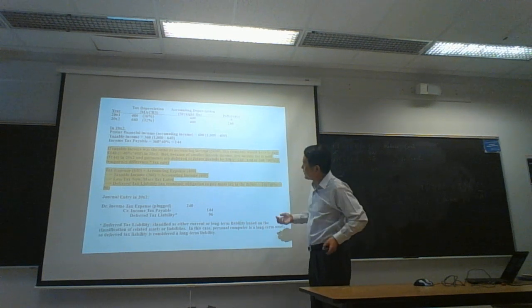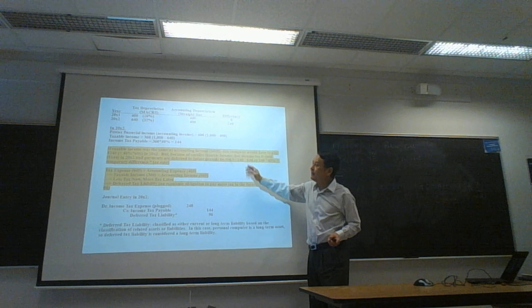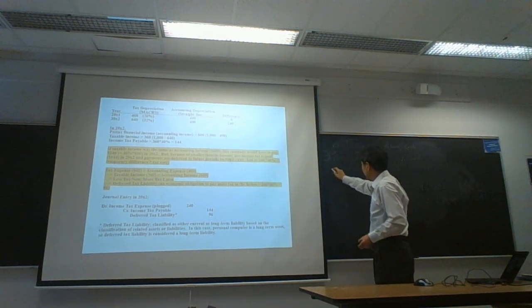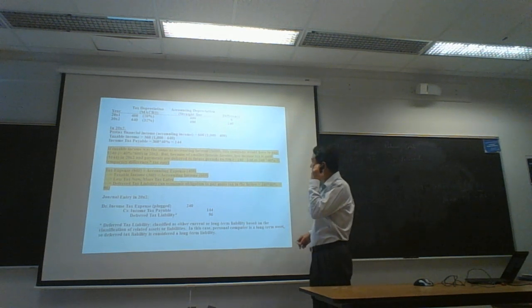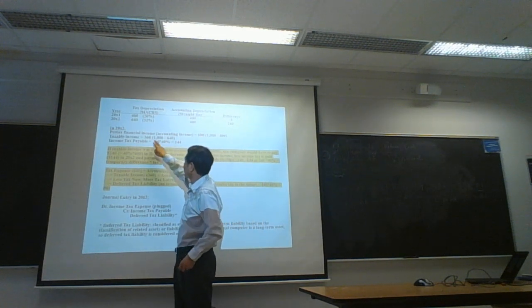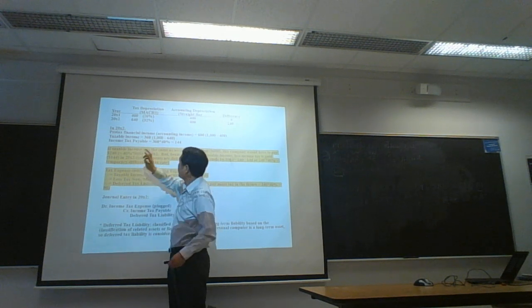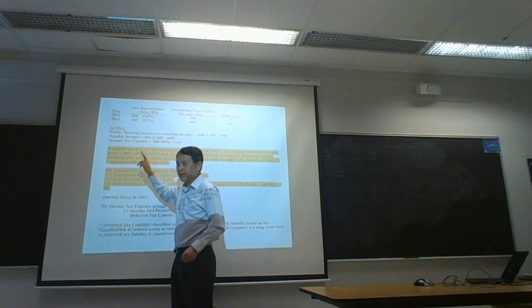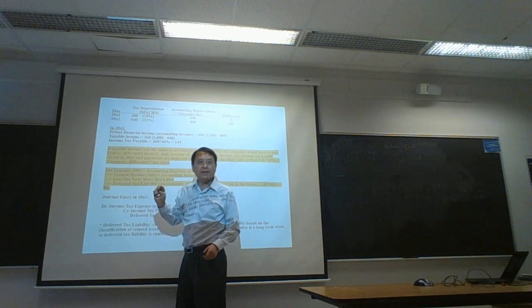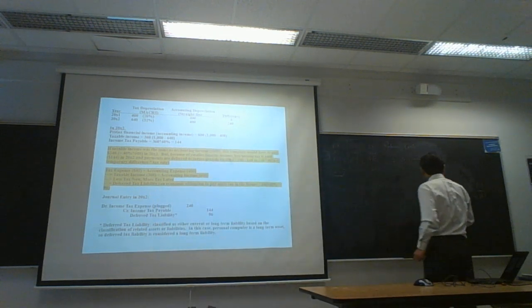So again, this is just a way of thinking. In the second year, accounting income is 600, taxable income is 360. Accounting income is higher than taxable income, or taxable income is less than accounting income. So like this.